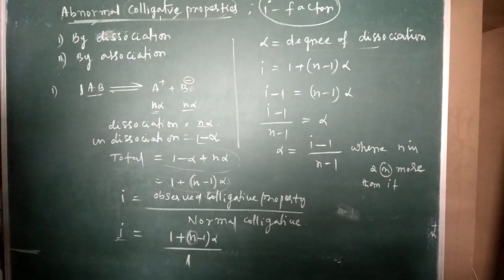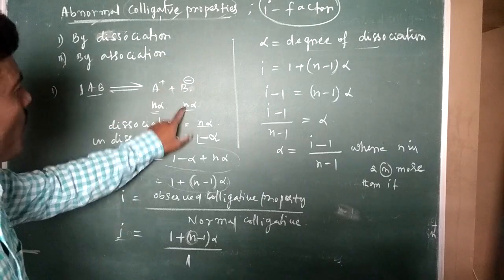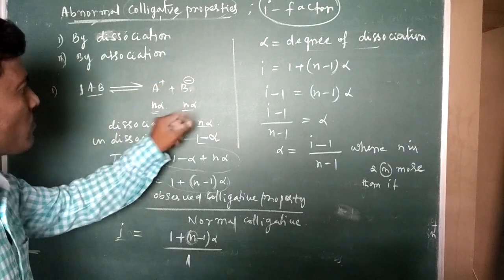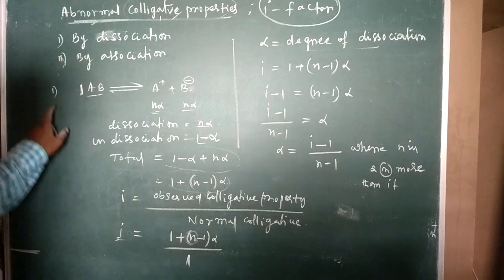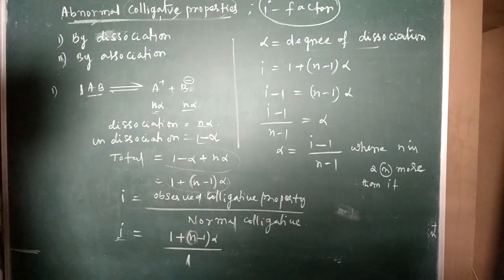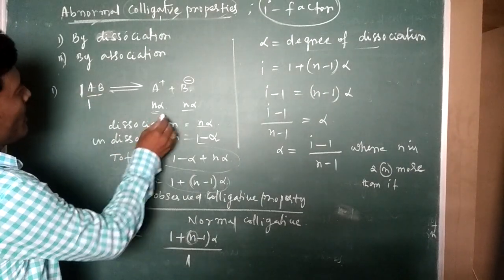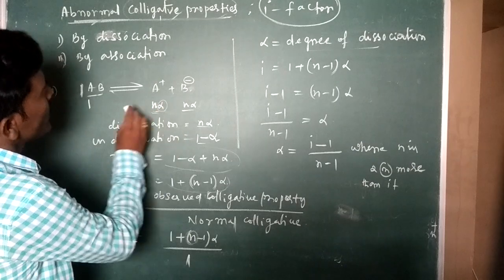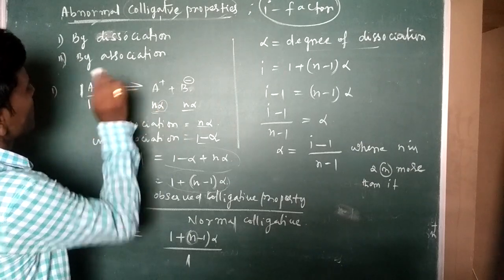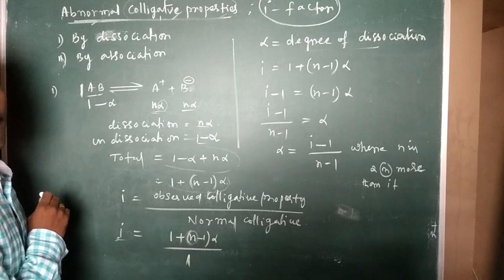The number of ions produced is n alpha, don't take n plus 1. Total it is n alpha only, and the rest of the part is 1 minus alpha, because it is 1 mole.